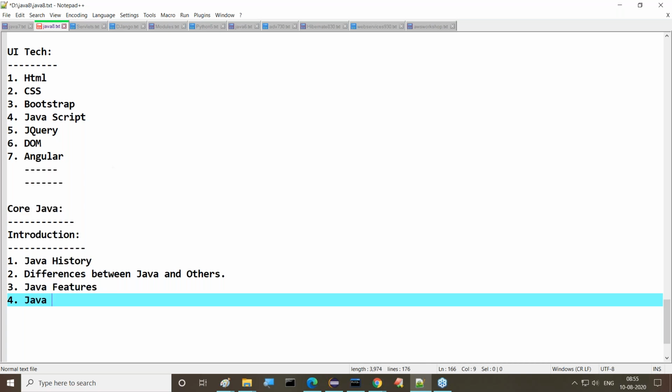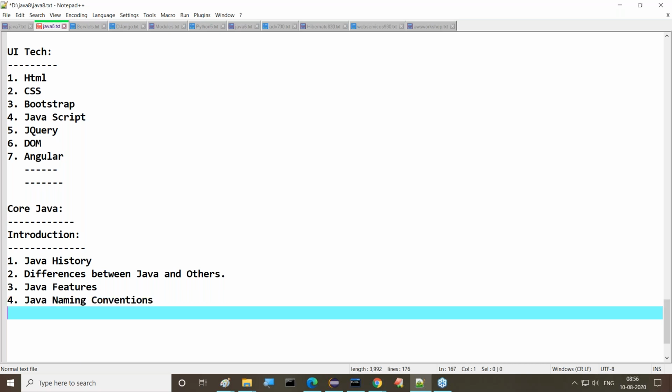After this, Java naming conventions. Java is a case sensitive programming language, where we have to use lowercase letters and where we have to use uppercase letters. All these rules and regulations we are going to understand under the Java naming conventions. What are the various suggestions about the predefined library and the user defined library? These things we are going to understand here.